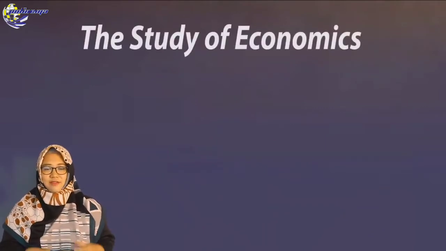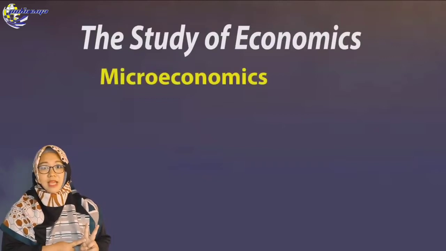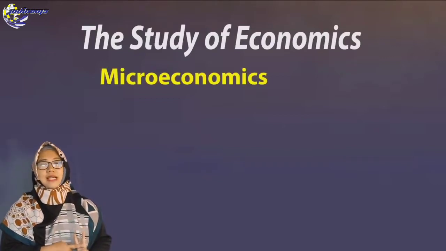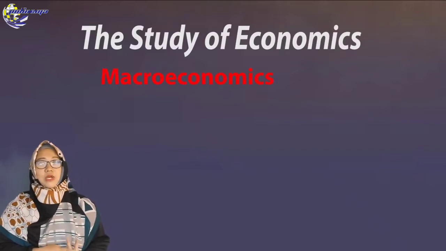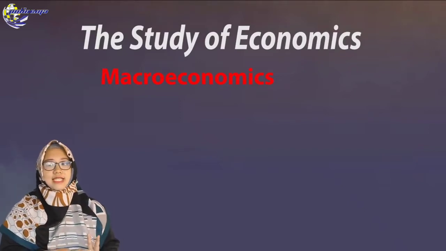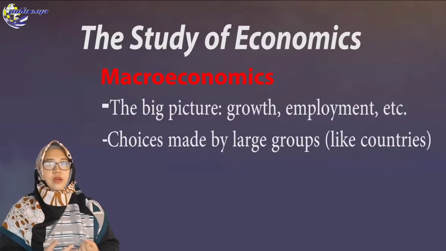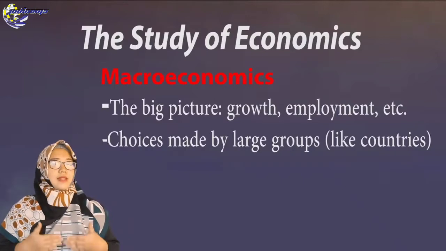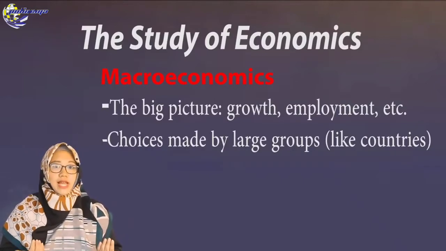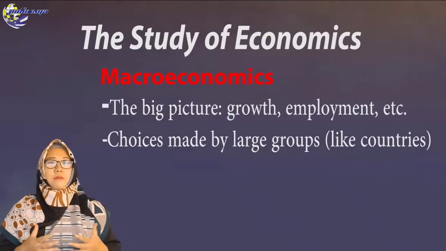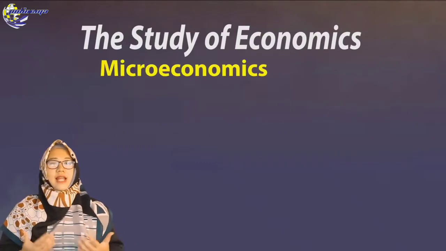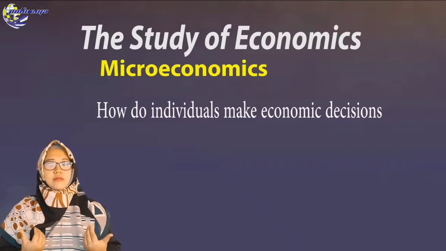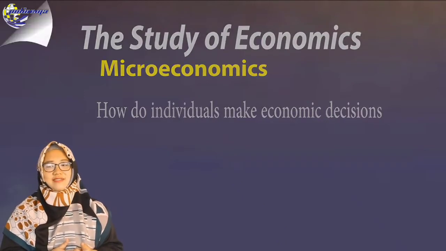Okay, as I mentioned in the previous videos, the study of economics is divided into 2 parts. The first part is microeconomics and the second part is macroeconomics. Macroeconomics is the big picture of growth, employment, and choices made by governments or by large groups, and it is also related with inflation. But microeconomics is related with how individuals make economic decisions.